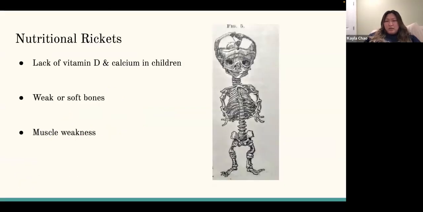Next is nutritional rickets. There are different types of rickets. Some are more severe than others. I've chosen specifically nutritional rickets because it is a curable disease. This is a bone disease that happens when children lack vitamin D and calcium in their body, and so it causes the weakening or softening of bones and muscle weakness. In Darius's case, he did have low calcium levels, and he also had muscle fatigue as well.